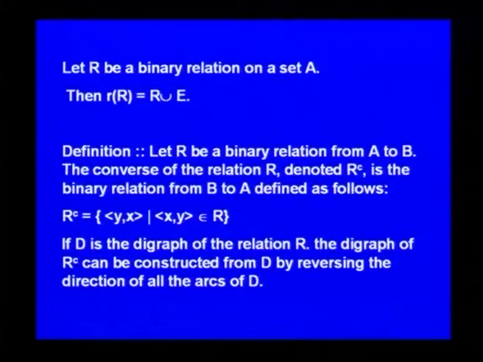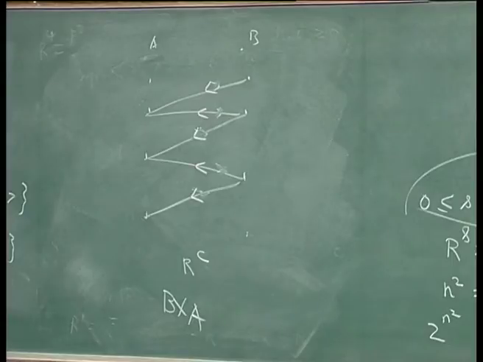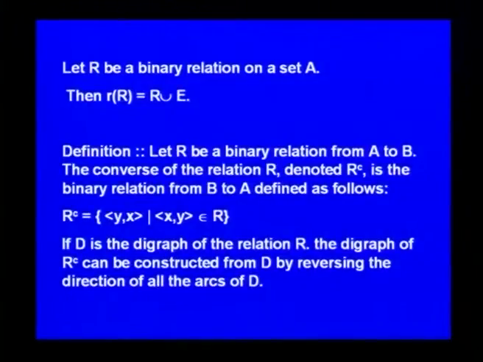The direction should be reversed. So, it will be on B cross A. Let R be a binary relation. So, R C is the set of ordered pairs yx where xy belongs to R, and if D is a digraph, the R C can be constructed from D by reversing the direction of all the arcs of D.